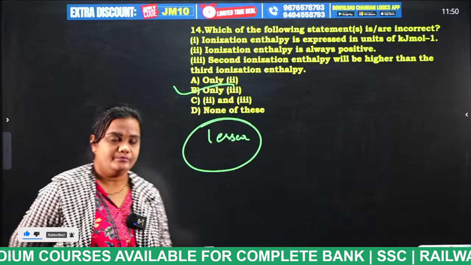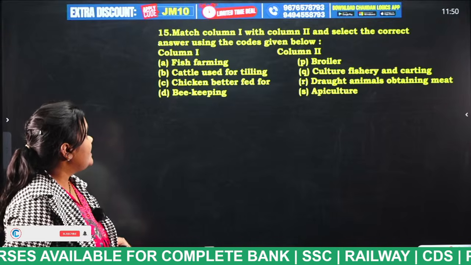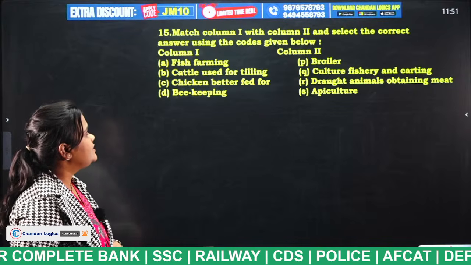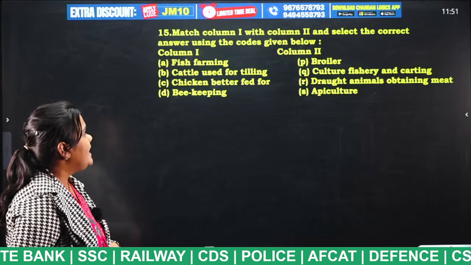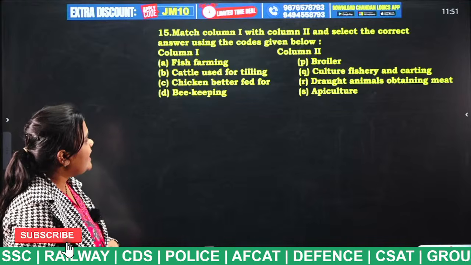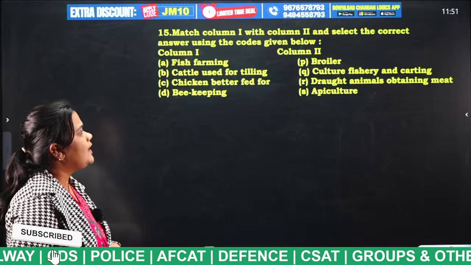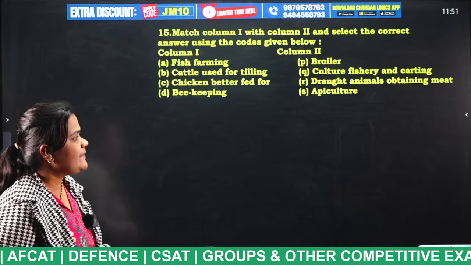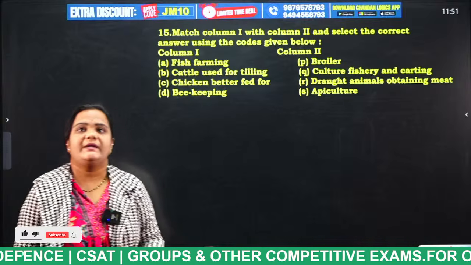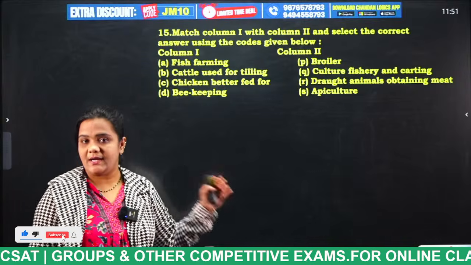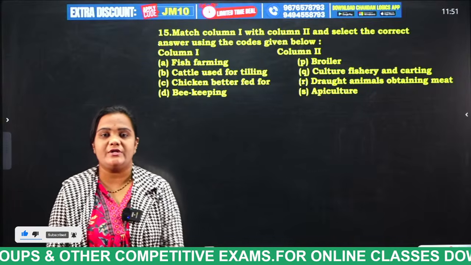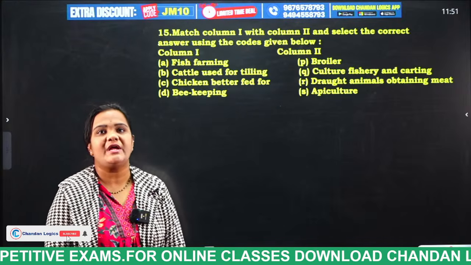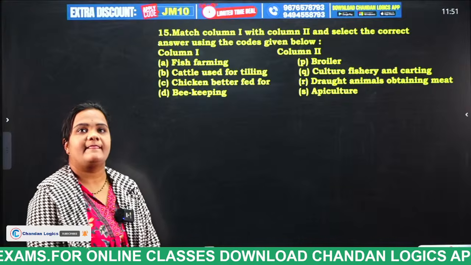Next question. Match column 1 with column 2 and select the correct answer using the codes. Column 1: fish farming, cattle used for tilling, chicken better fed for, beekeeping. Column 2: broiler, culture fishery and carting, draught animals, obtaining meat, apiculture. Tell me, match it and put your answer in the comment section, students.